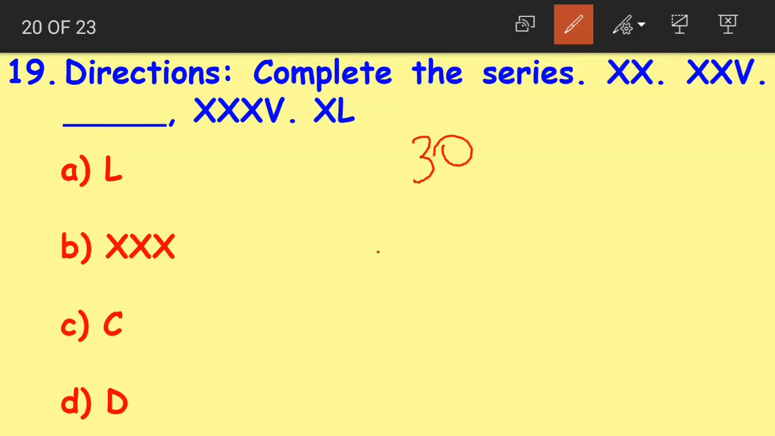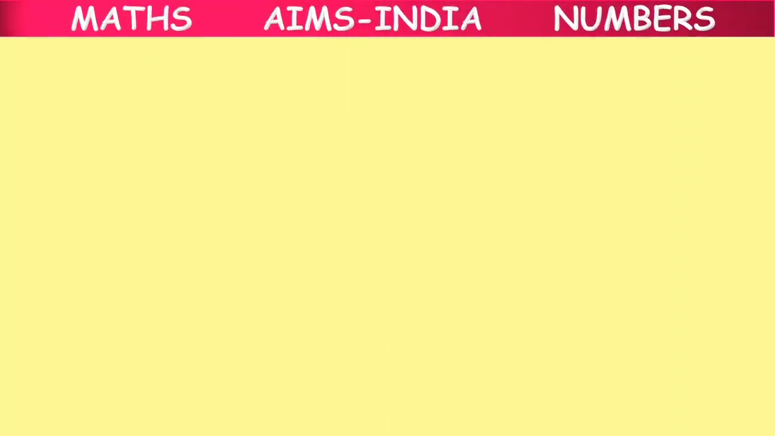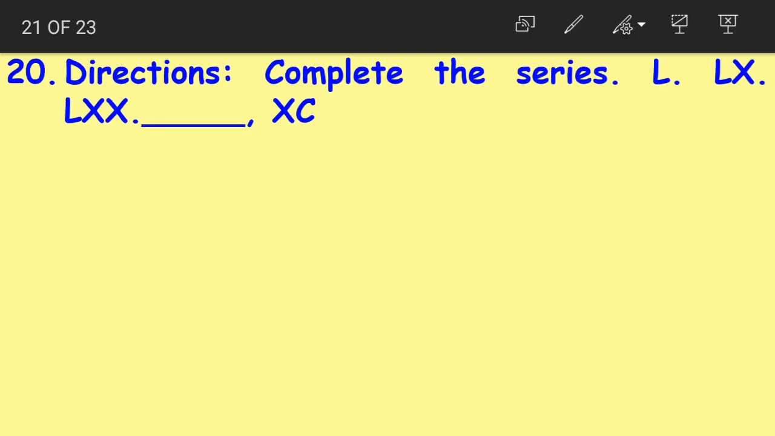Now what is the Roman representation of 30? It can be written as 10 plus 10 plus 10, which is equal to XXX. Am I right children? Yes, the correct answer is option B, XXX. Moving on to question number 20. Again complete the series L, LX, LXX, dash, XC.